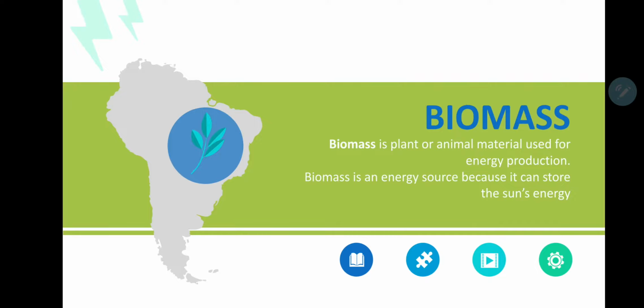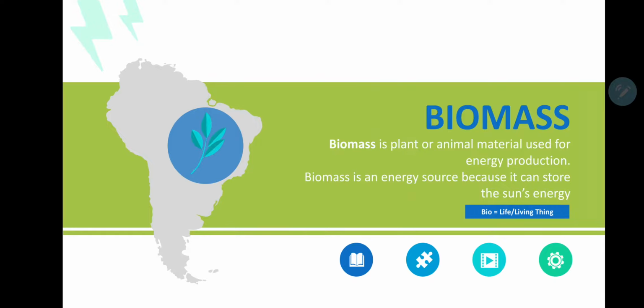Biomass. Biomass is plant or animal material used for energy production. Biomass is actually coming from the word bio, which means life or living things. As far as we know, living things can be divided into two, plants or animals. So in short, biomass is an energy source that is coming from plants or animals. Biomass is also called an energy source because it can store the sun's energy.